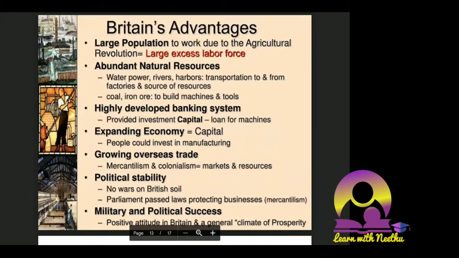Okay, abundant natural resources: water, power, rivers, harbors. This also you should be knowing. Rivers and harbors for transportation to and from factories, and sources of resources, coal and iron ore to build machines and tools. When somebody asks you why the industrial revolution happened in Britain first, immediately think about the map, then you will get all the points. It's surrounded by harbors, and the rivers are navigable. Britain is very famous for imperialism and colonization, so you can link with that. Also, I told you about natural resources near the surface. They had coal, everything, so this also you have to link.